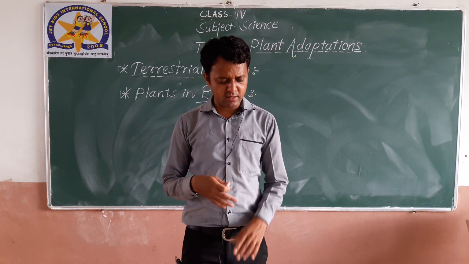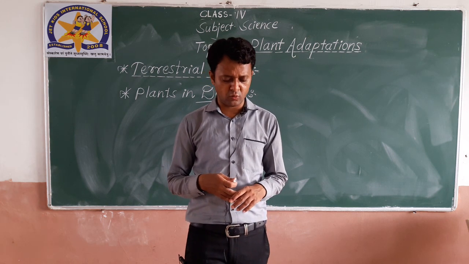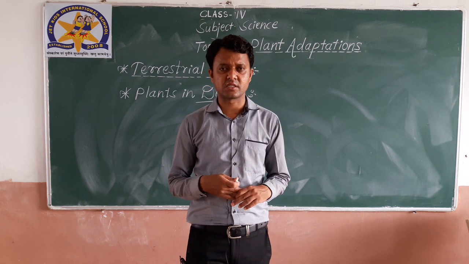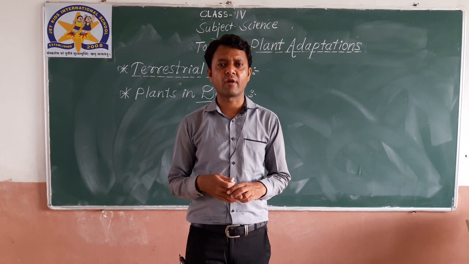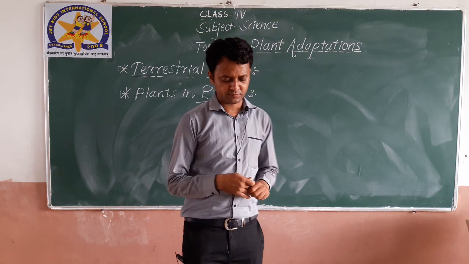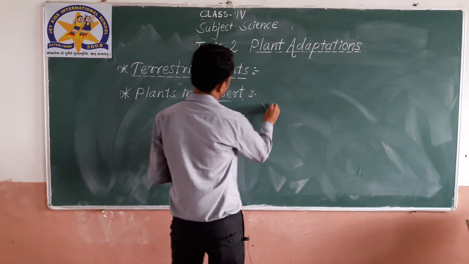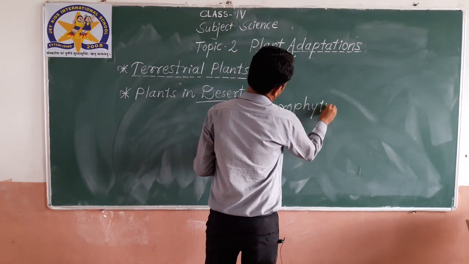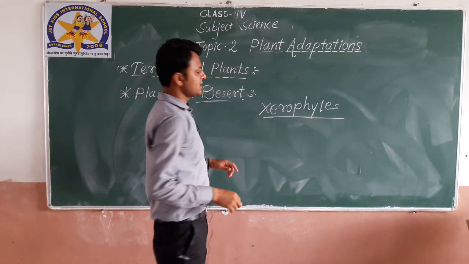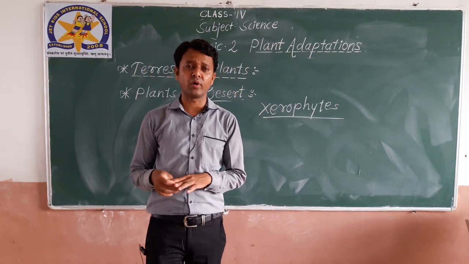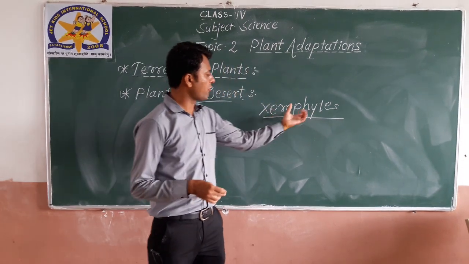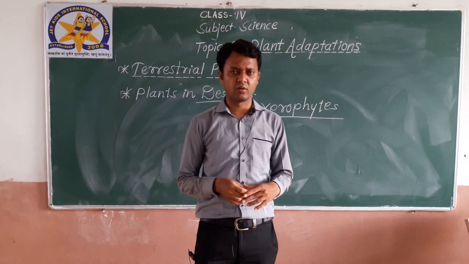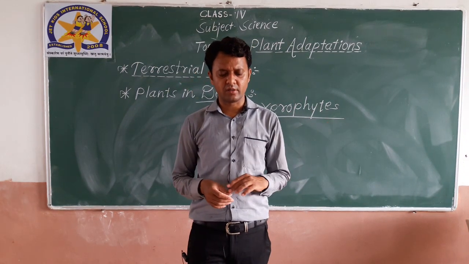For example, desert plants are also called xerophytes. The plants which live or grow in the desert are called xerophytes as well. Okay, keep this word in mind.